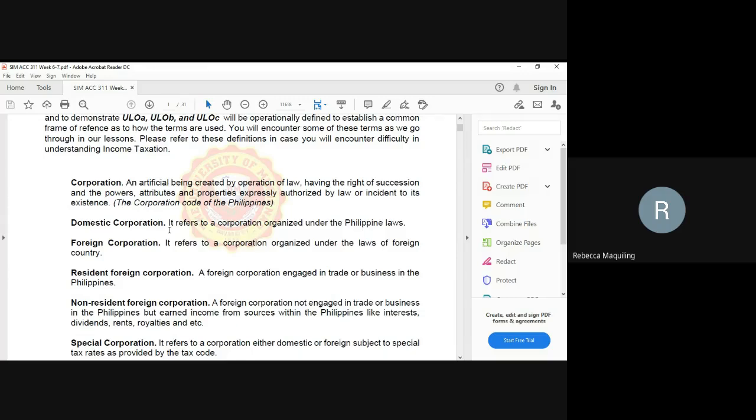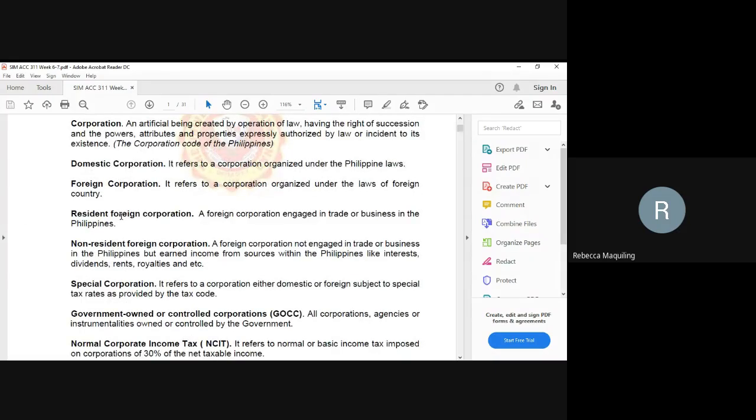When we say domestic corporation, it refers to a corporation organized under the Philippine laws. And then we have the foreign corporation. It is a corporation organized under the laws of a foreign country. For foreign corporations, we have the resident and the non-resident foreign corporation. A foreign corporation engaged in trade or business in the Philippines is called the resident foreign corporation. But those foreign corporations who are not engaged in trade or business in the Philippines but earn income from sources within the Philippines are called non-resident foreign corporation.